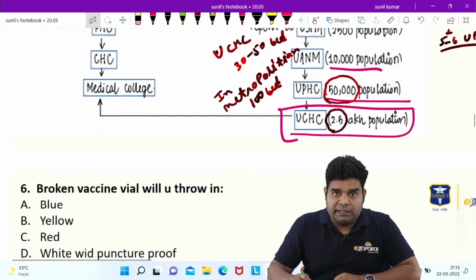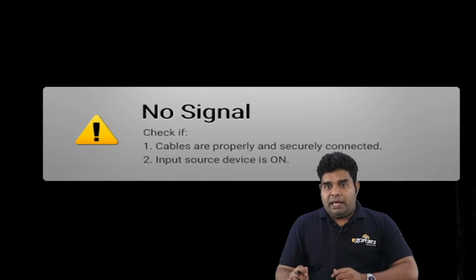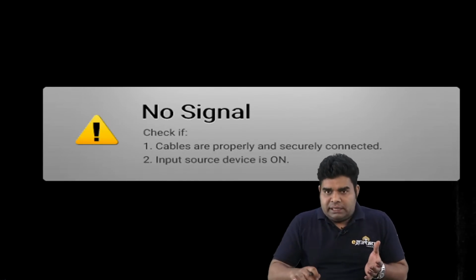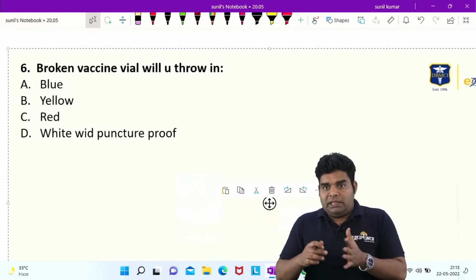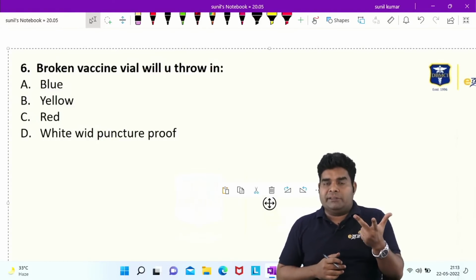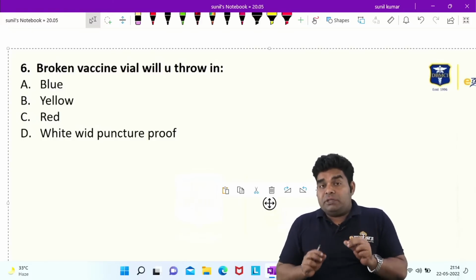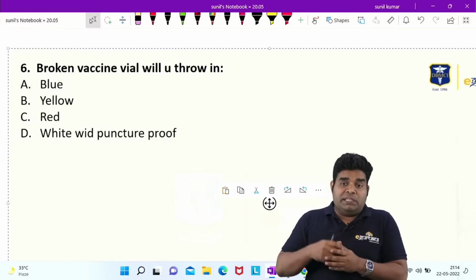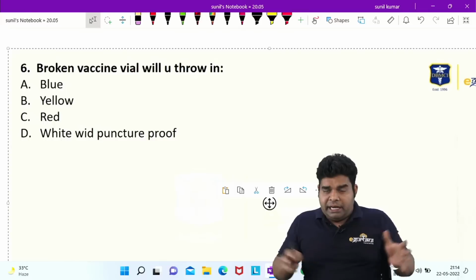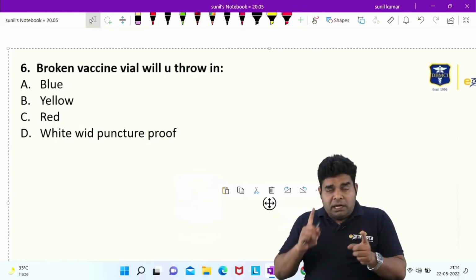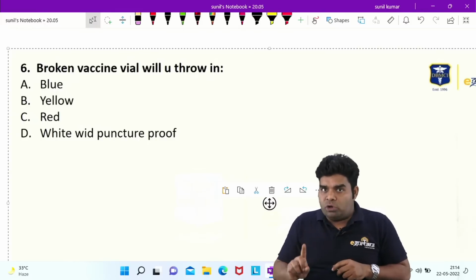Now coming on to the next question. Broken vaccine vial will be thrown in which category? I think this is very simple to answer, because we all know that all the glass, metallic implants and metallic instruments go in blue category. Only one exception is that if the glass is contaminated with some cytotoxic waste, then it goes in yellow category and is collected in a separate wooden box. But there should be a cytotoxic drug in that glass ampule. And vaccine is not a cytotoxic drug.